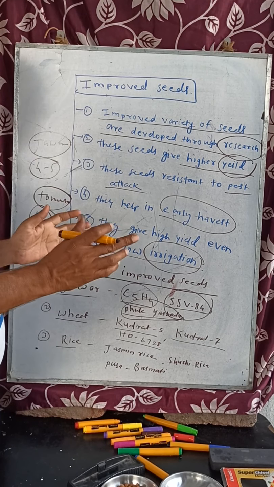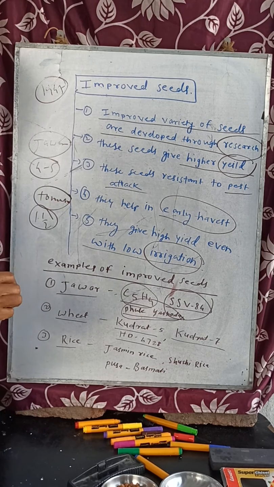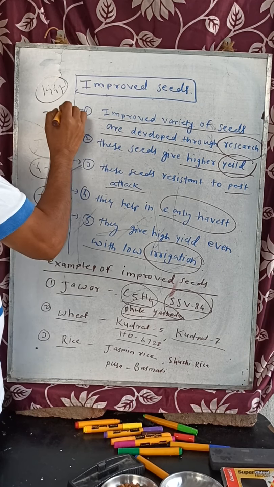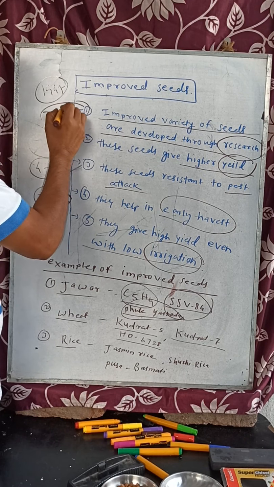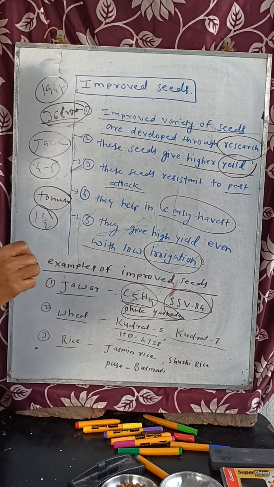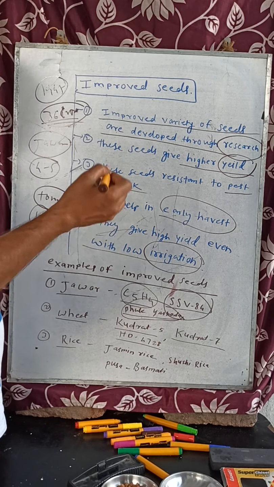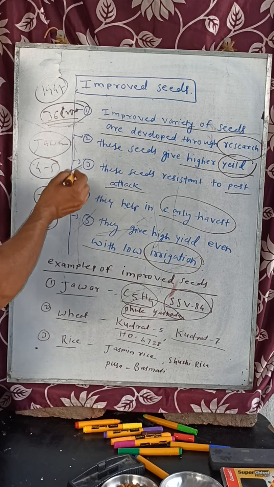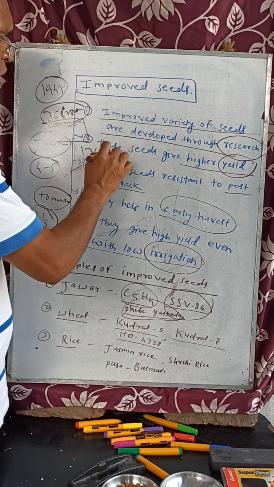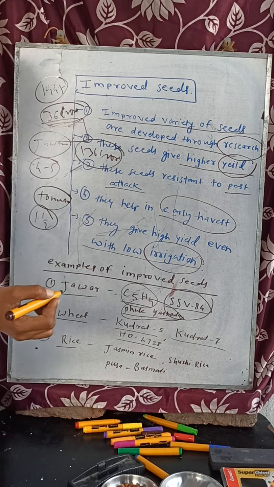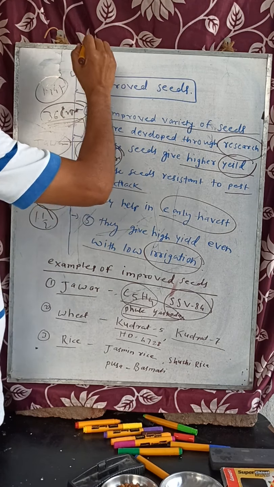You know that when we got freedom in 1947, what was our population at that time? Our population was only 36 crore. This much less population, but we were not getting food. Many people were dying due to starvation. Now see, the land is the same, the country is the same, our population is 136 crore, and still we are getting food and we are exporting to other countries. Why? How? Due to improved seeds.